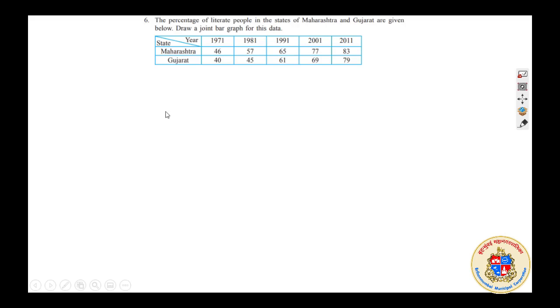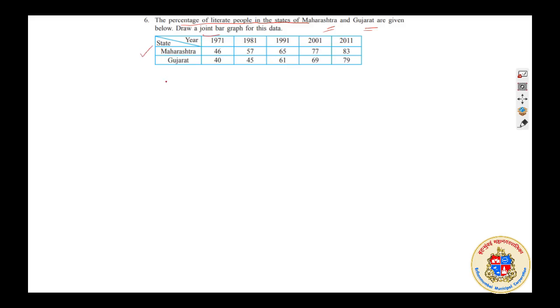So that way we can make it. And while making a graph, certain things will be given to you. You will be given two things to compare here. Here is a comparison of the percentage of literate people in the states Maharashtra and Gujarat. We are asked to make a joint graph for this data.